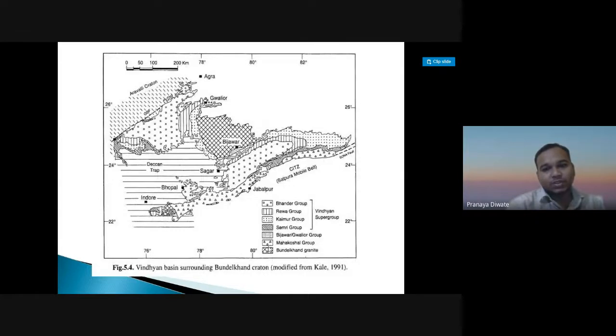This is how the groups will look. This is the Bijawar, Aravalli Craton and others. You can see that the Vindhyan Basin is surrounded by the Bundelkhand Craton, modified after Kale 1991. So this is a reference. You can see the Bijawar, Sagar, Deccan Trap, Aravalli Craton, and all the groups situated nearby.